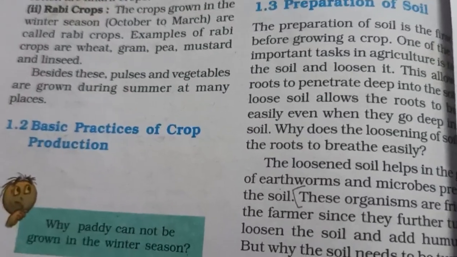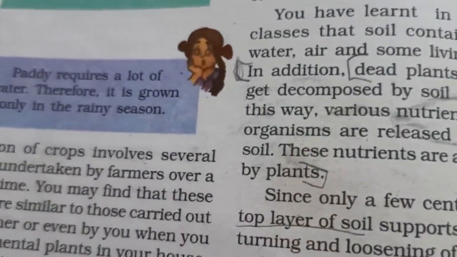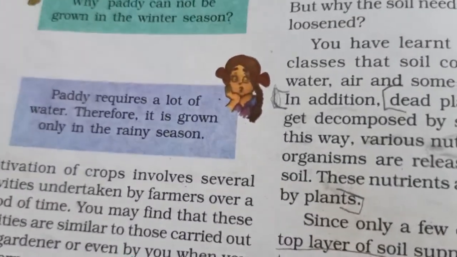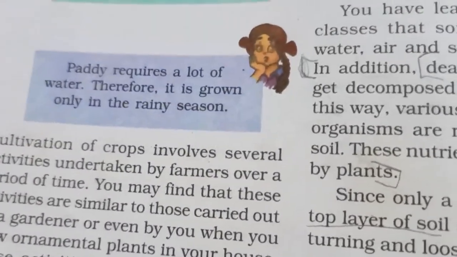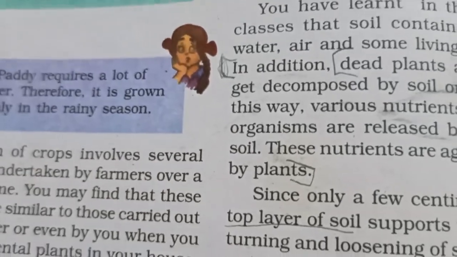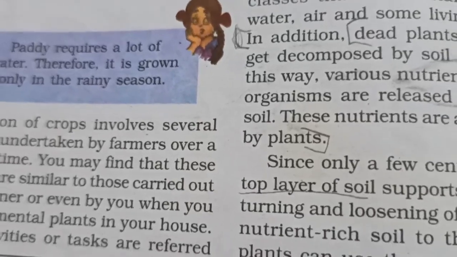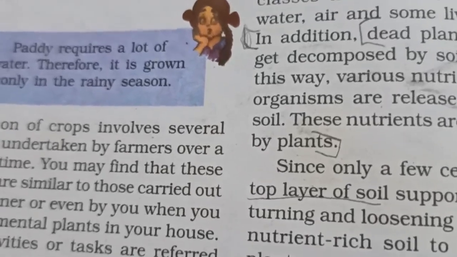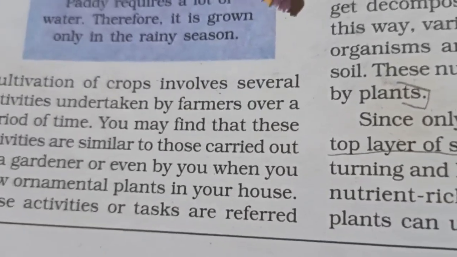Now, what are the basic practices for crop production? Suppose I am a farmer and I want to grow a crop. I have to take several steps, from selection of soil, then preparation of soil, then sowing the seeds, then taking care.